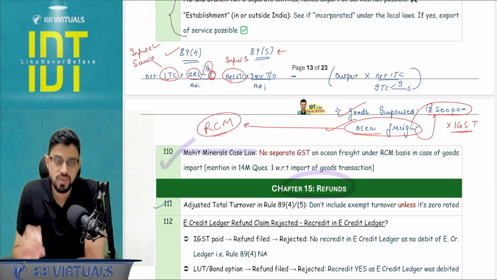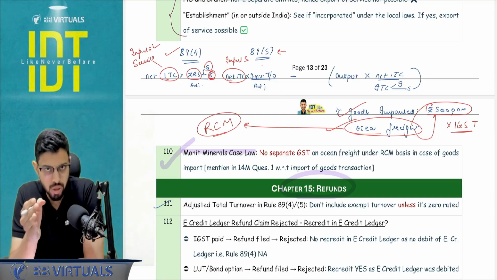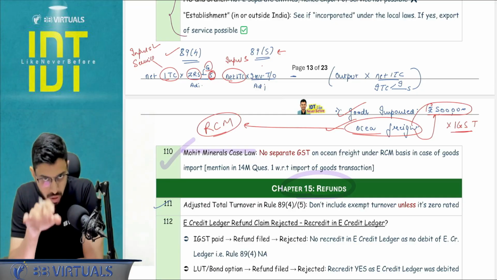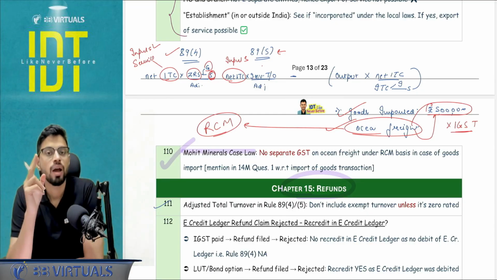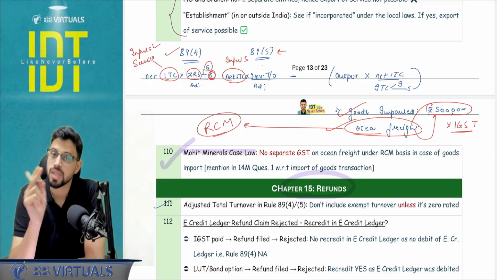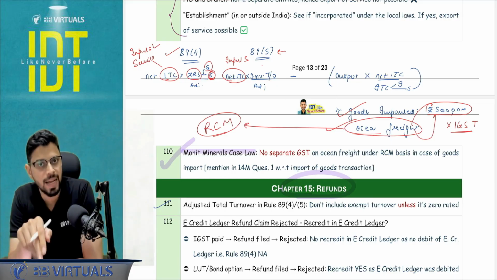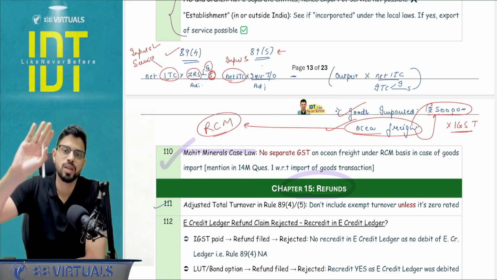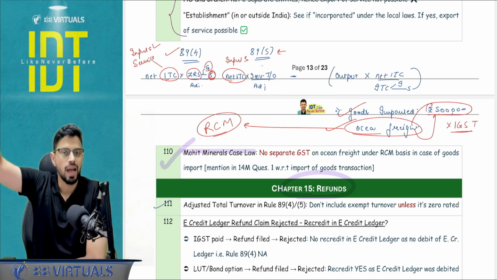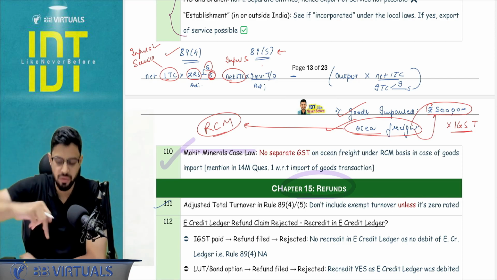And zero rated supply of services, the focus will be on the work completion. So basically, whatever amount you received in the current tax period, plus whatever amount was received in the prior period but the work was completed in the current period, less whatever amount you have received in the current tax period but work is not completed. So this will be added when the work is completed. I hope this is clear. These are just the elements that we discuss.